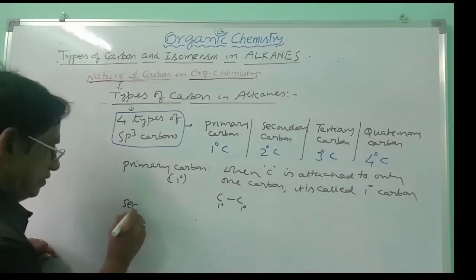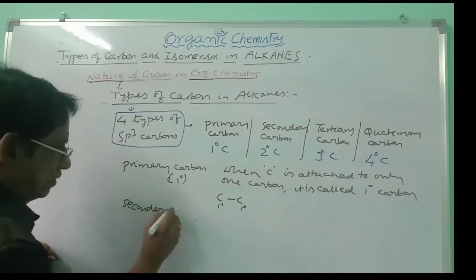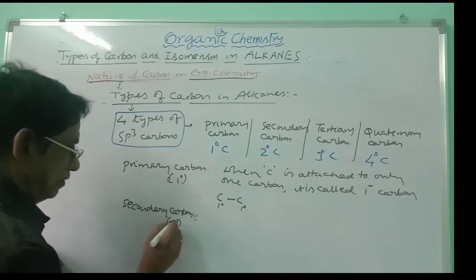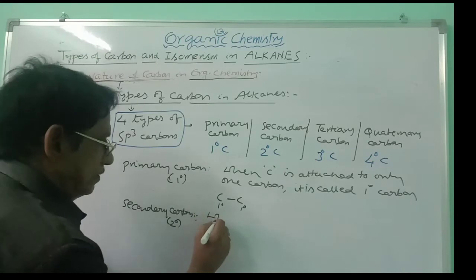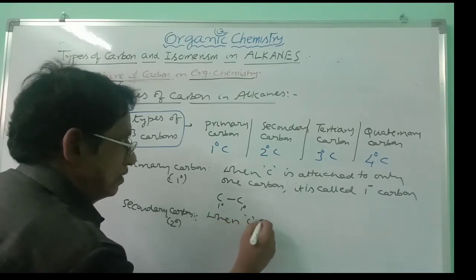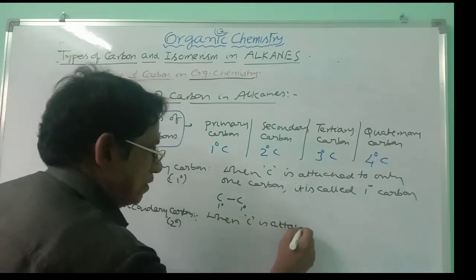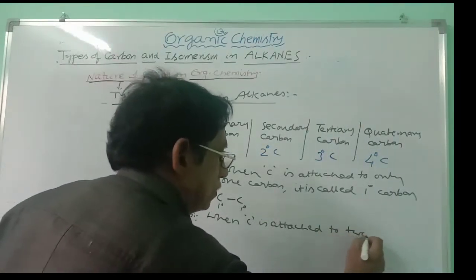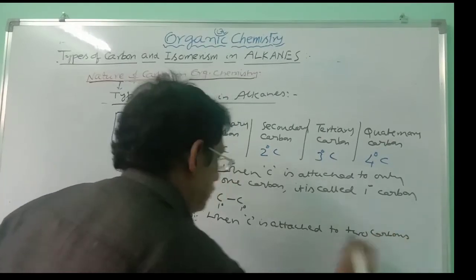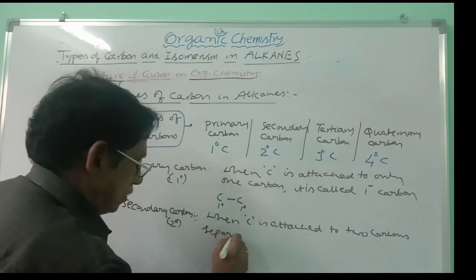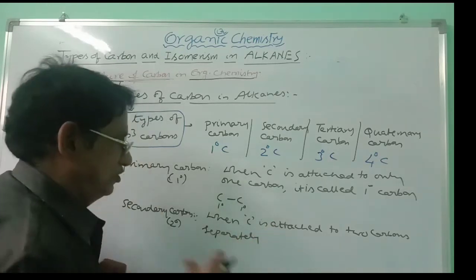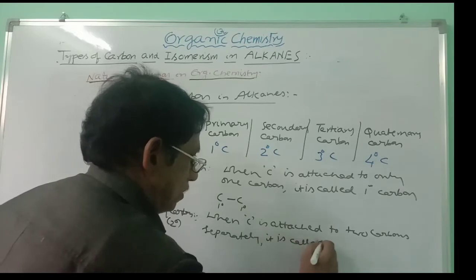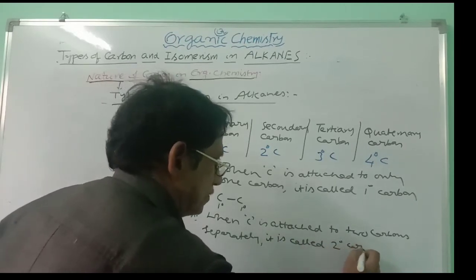Similarly, secondary carbon, 2 degree. When carbon is attached to 2 carbons separately by 2 sigma bonds, it is called secondary carbon.